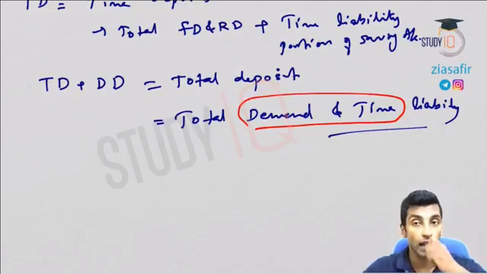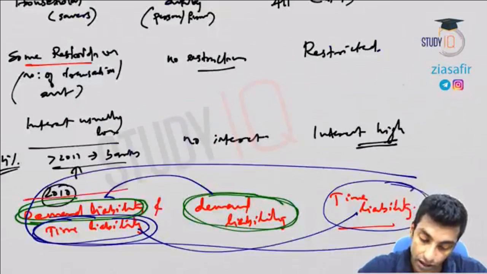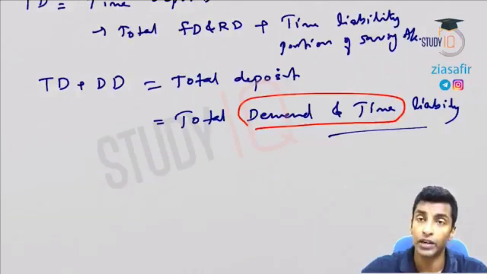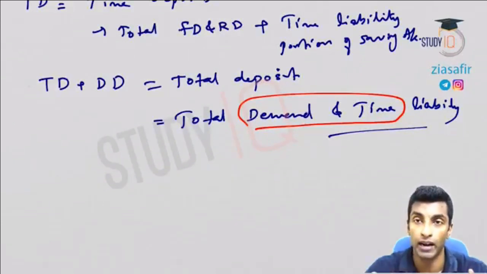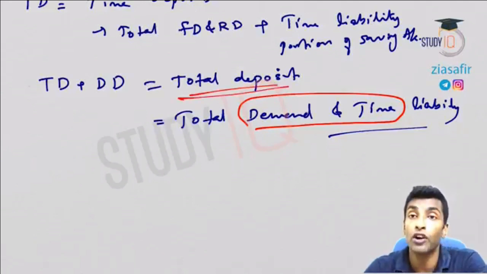We are not writing total liability. Total liability is entirely different. You may think that this is the total liability, but this is not the total liability of the bank. It is related to deposits. There is a time and demand liability. So we are making it specific: total demand and time liability. Why are we not writing total liability, even though we are writing total deposit? The reason is the bank's liability is not just the deposits.